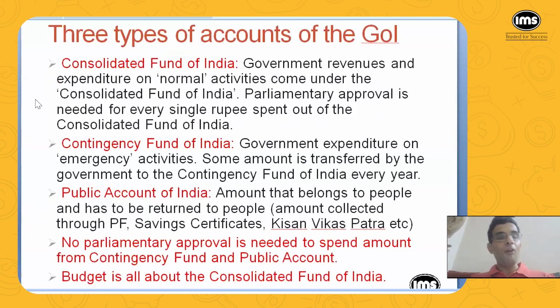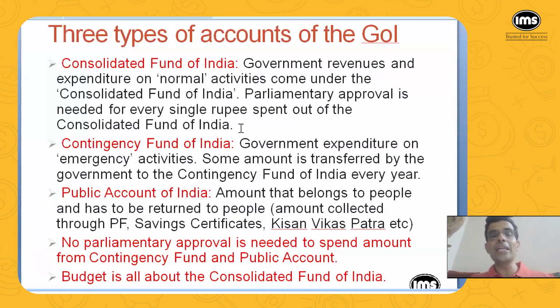And then before we get into the further nitty-gritties, just one point: there are three types of accounts of the Government of India. First is the Consolidated Fund of India. That is the government's revenues and expenditure on normal activities. That comes under the Consolidated Fund of India. Now, parliamentary approval is needed for every single rupee that the government wants to spend out of this Consolidated Fund of India. So the budget is all about the Consolidated Fund of India.